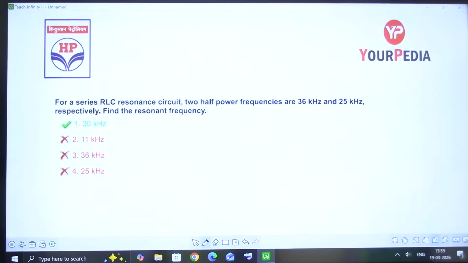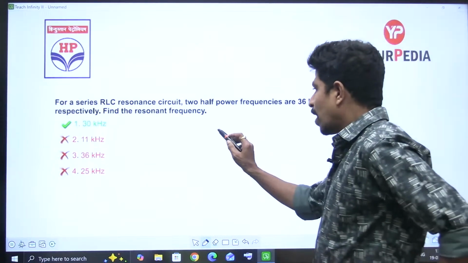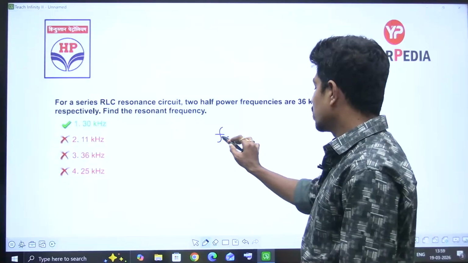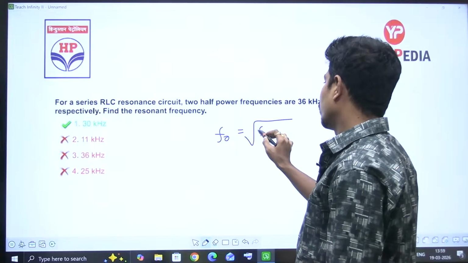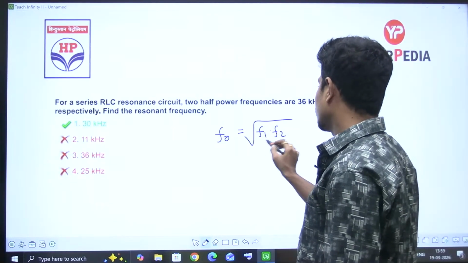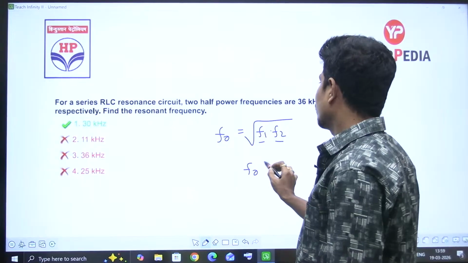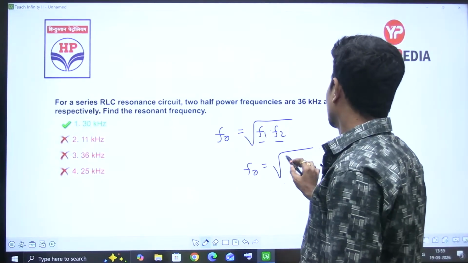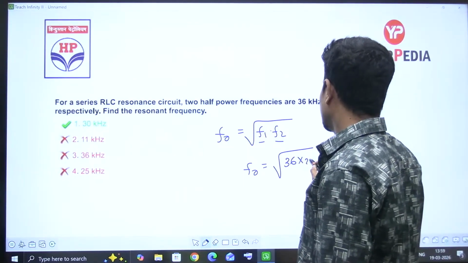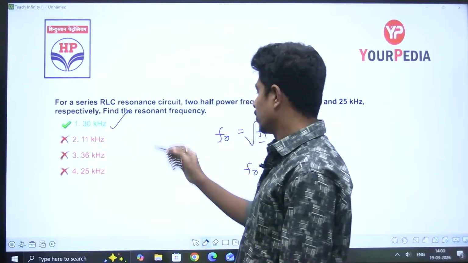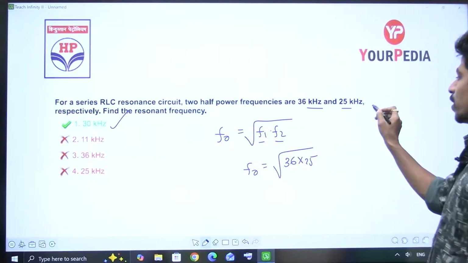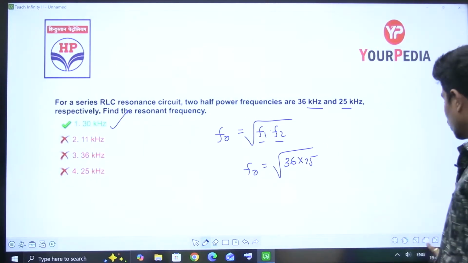Yes, so none of you answered. I'm doing it. The resonant frequency is equal to the square root of the product of the half power frequencies. This is the lower cutoff frequency, this is the upper cutoff frequency. So f naught is equal to the square root of 36 into 25. Do this, you get the answer as 30 kilohertz. Both 36 and 25 are in kilohertz, please.